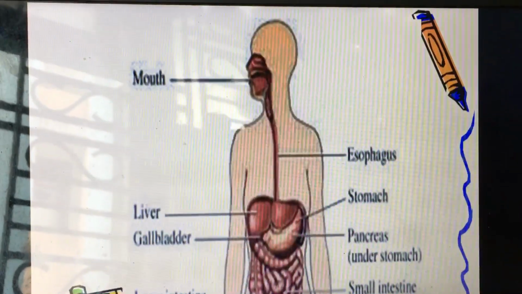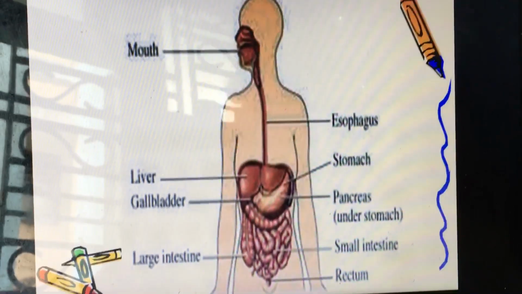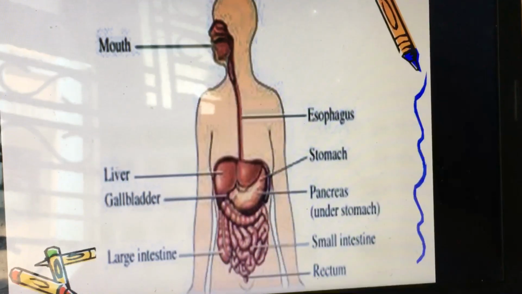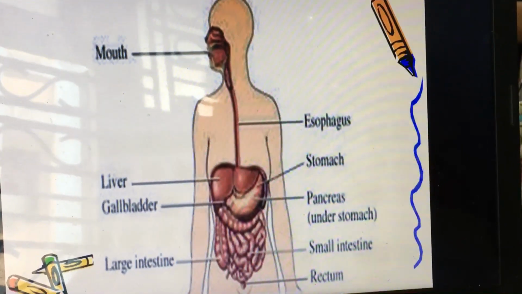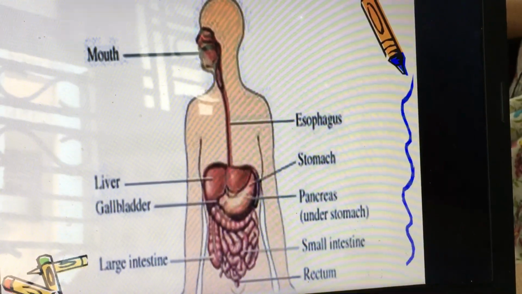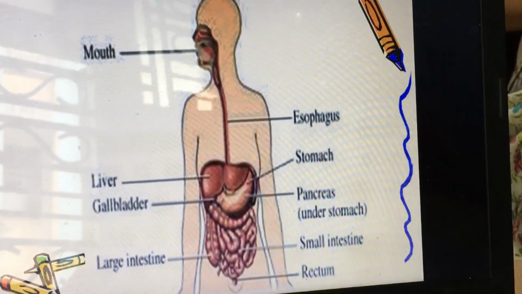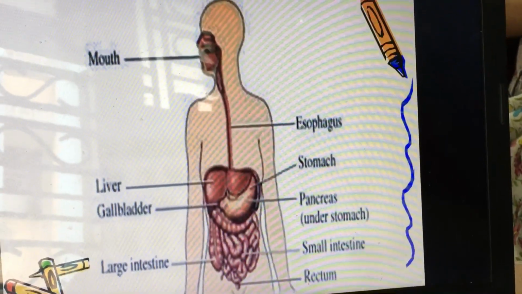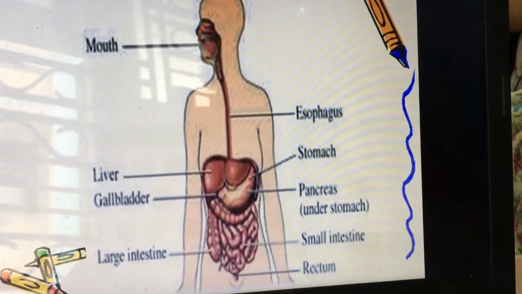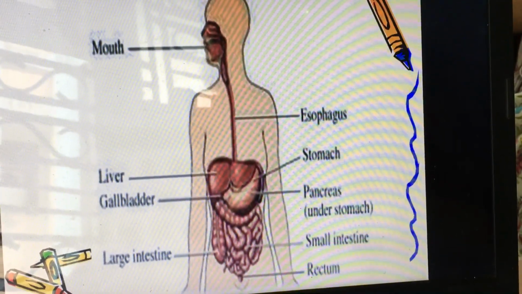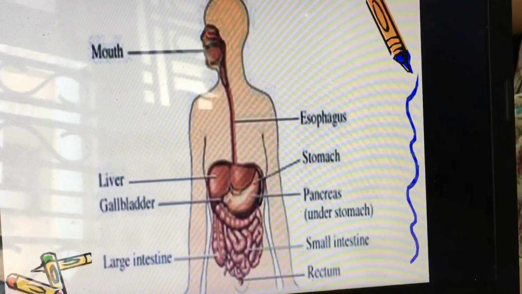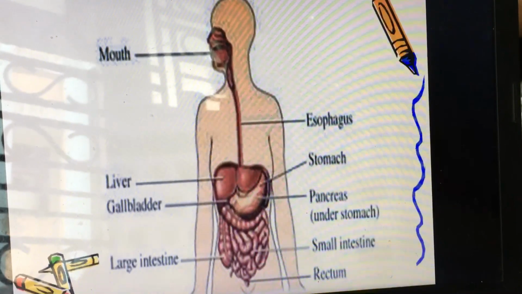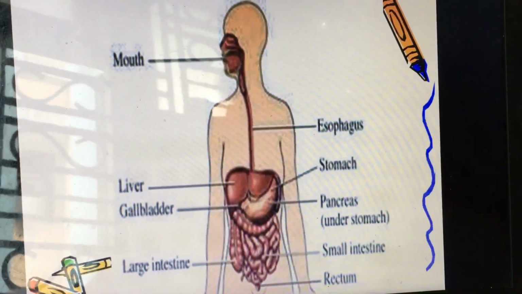Now the second important thing is our digestion. Digestion of the human body. It means digestive system. Now when our food enters through the mouth, in the mouth the teeth start chewing the food and mix it with saliva and make it soft. Then the food enters the food pipe. It is also called esophagus. When the food passes through the food pipe, it enters the stomach.